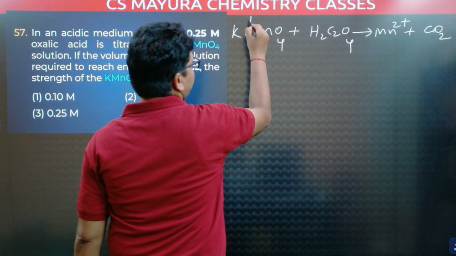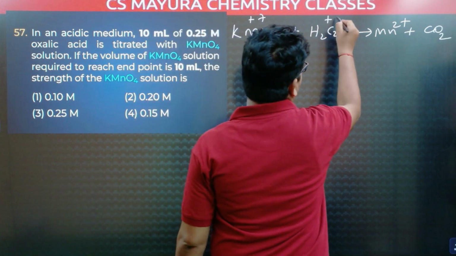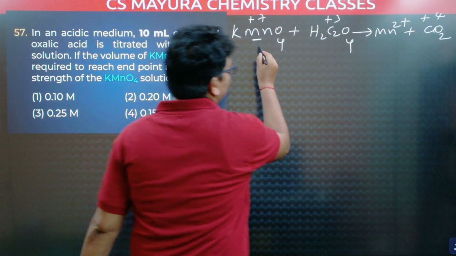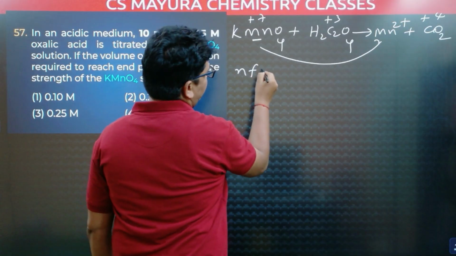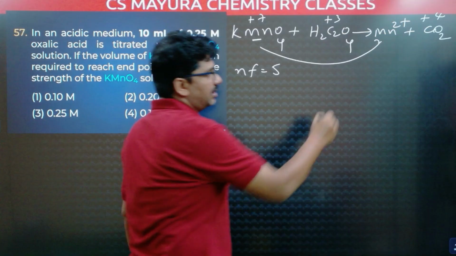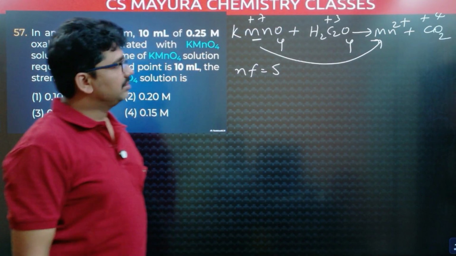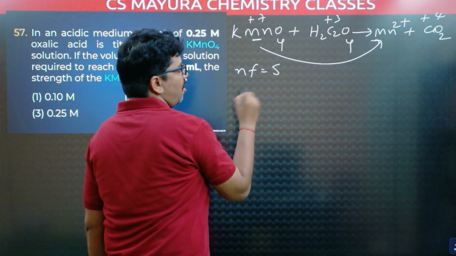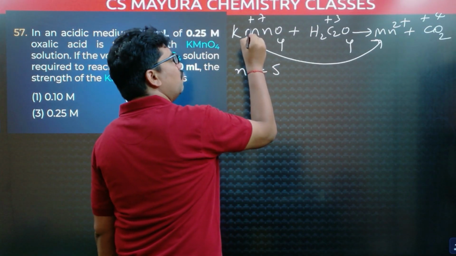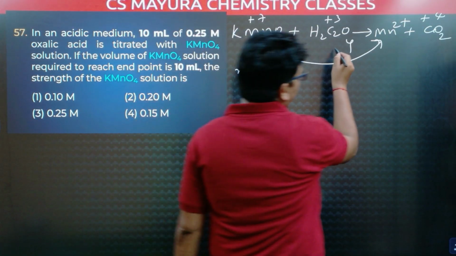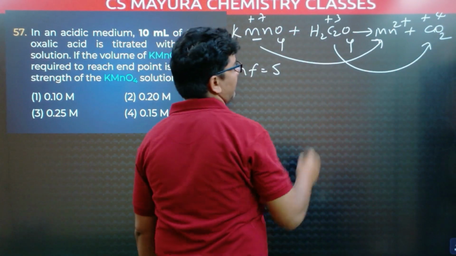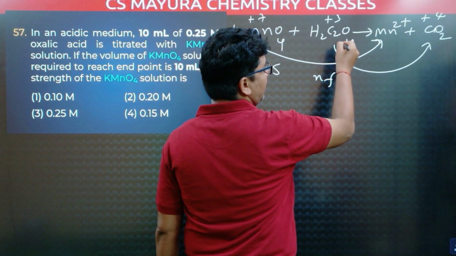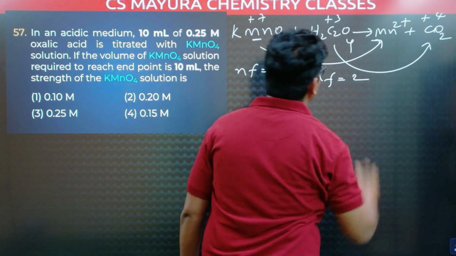Here the manganese oxidation state is +7, this carbon oxidation state is +3, and this carbon oxidation state is +4, right? +7 to +2, the n factor is 5. In oxidation reduction reactions, the n factor is the change in oxidation state times atomicity. +7 to +2, the difference is 5, and 1 manganese, so 5 into 1, 5. For oxalic acid, +3 to +4, the difference is 1, into 2 carbon atoms, so the n factor is 2.